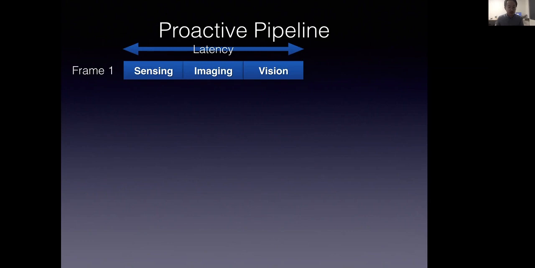In our system, not all frames will follow the same execution pattern. Some will follow the traditional pipeline. For example, frame 1 will execute all three stages in a serialized way. After the front end of the first frame, we use the result of the front end, which is a high-quality RGB frame, to predict a sequence of future frames.